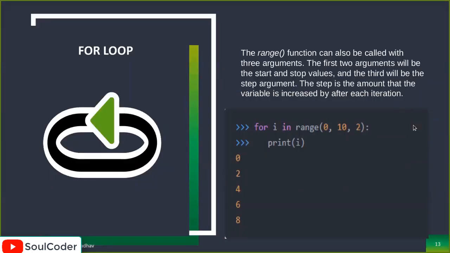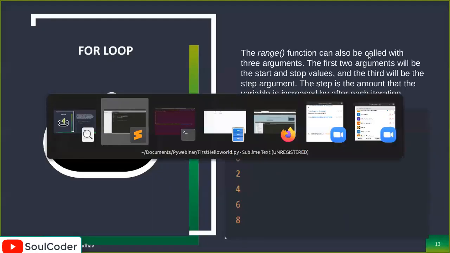What we have said: the range function can also be called with three arguments. The first two arguments will be the start and the stop values, and the third will be the step argument. In the program, we only give the 10 as a parameter. Okay, I think now the voice is more properly audible. Okay, 0, 10, 2, and we will display it with print. So what exactly it is, we will do it.